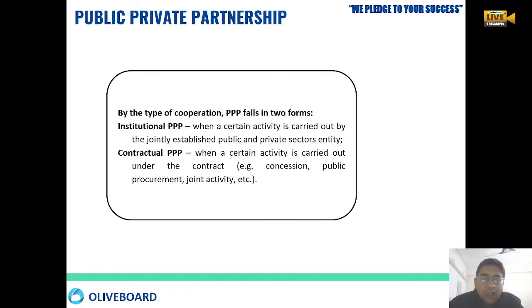Now there are two types of cooperation that come under public private partnership. The two types of cooperation are, one is institutional public private partnership and the second one is contractual public private partnership, okay. Whenever we are talking about institutional public private partnership, these are jointly carried out by a public and a private sector entity, okay, jointly carried out. And whenever we are talking about contractual, the word itself is contract, okay.